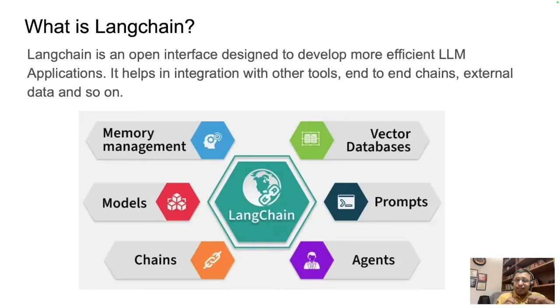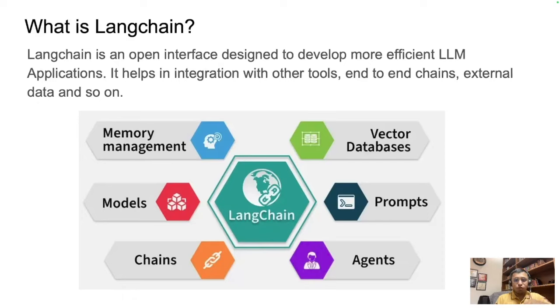So the key idea behind Langchain is integration, right? Instead of treating a language model as a black box, Langchain provides building blocks to connect the model with memory, database, APIs, and even decision-making logic. This allows us to build end-to-end AI applications instead of just getting a one-off response from an LLM.